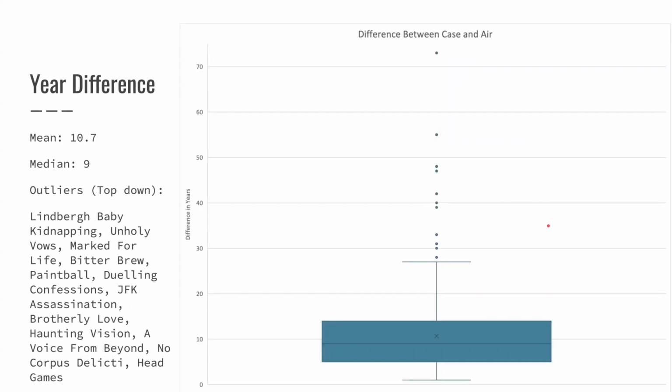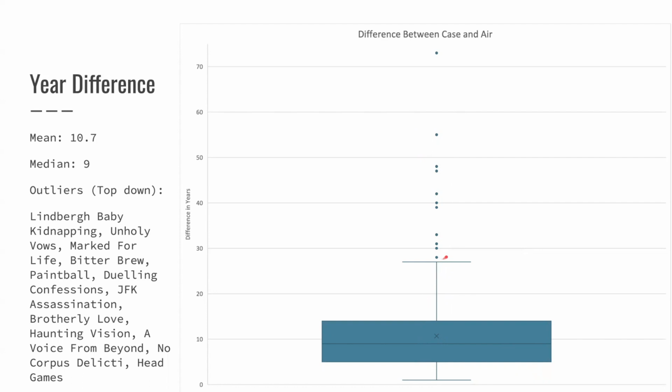Now this graph is the year difference. So I took the year that the episode aired and subtracted the year that the crime occurred in. The minimum difference could only be 1. If it was 0, that would be impossible. Although technically, if you look at days, the Sniper show was less than a year, but in terms of just subtracting the years, it was a difference of 1. Okay, and then here the median is 9 and the mean is 10.7. However, I did do the calculation, and if you exclude all of the outliers, the mean is actually 9.7, which is a lot closer to the median.